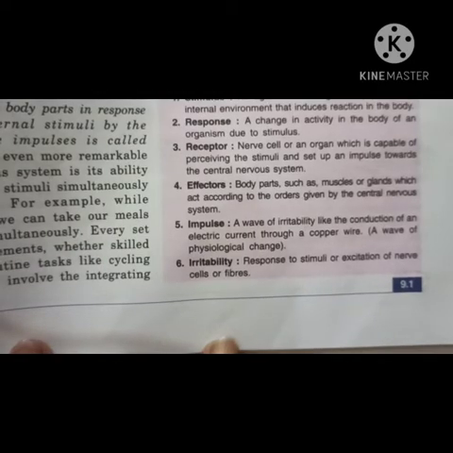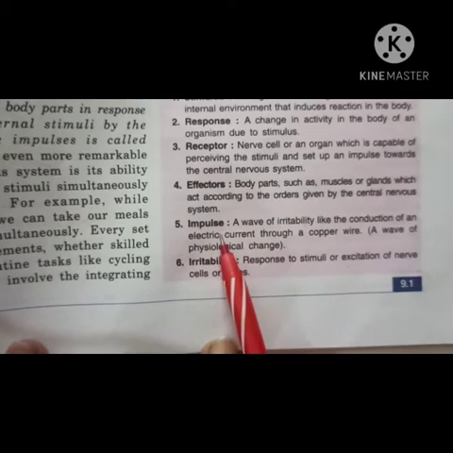Your salivary glands start secreting saliva. So means you saw with your eyes. Eyes are receptor, and the brain gives order to your salivary glands to secrete saliva. So these salivary glands are your effector, right?